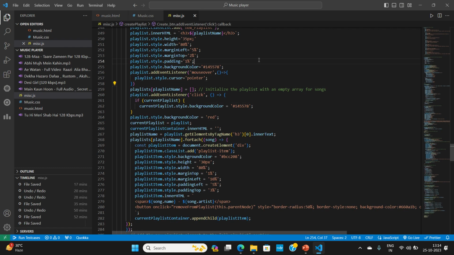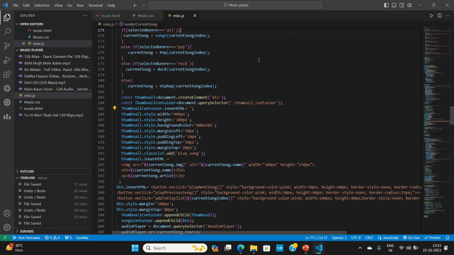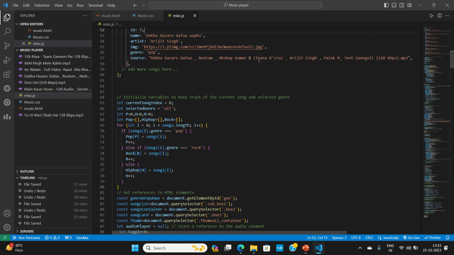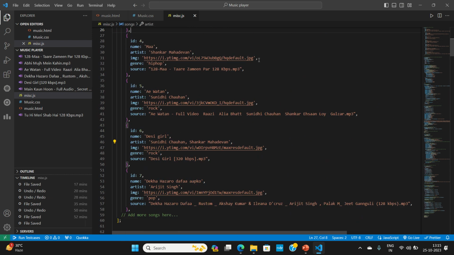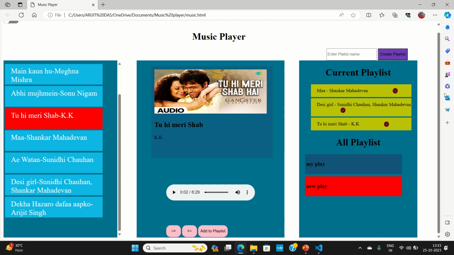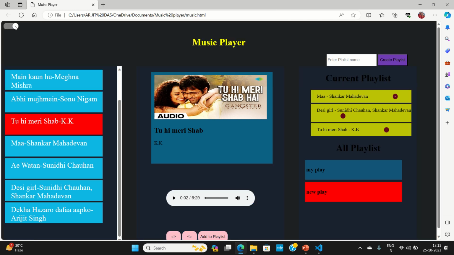Here now comes the JavaScript code. In the JavaScript code, as you can see from the beginning, before that, I want to make it clear that for the toggle theme, this particular thing is also a div.